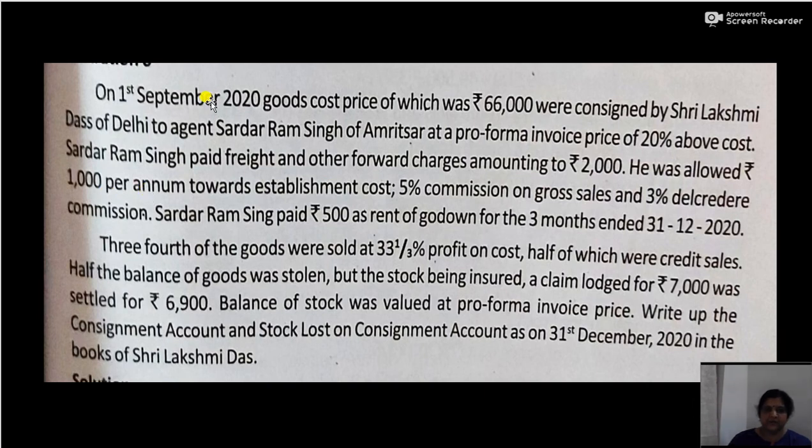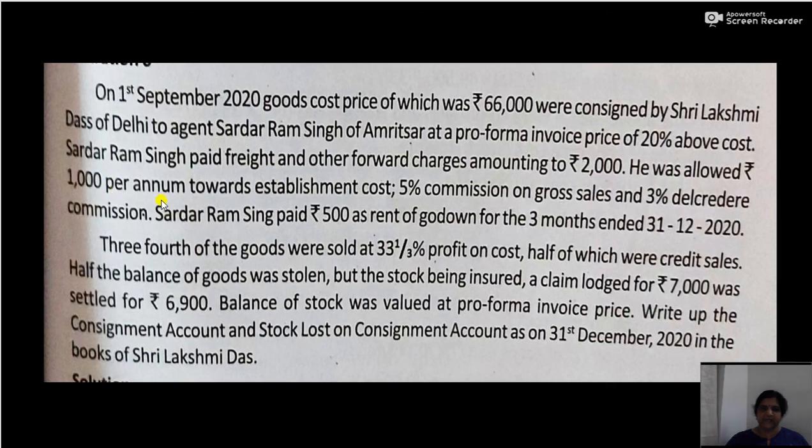Now here, on 1st September 2020 the goods were sent. Establishment allowance is allowed at 1,000 per annum. The godown rent is for 3 months, so we have to assume that establishment allowance has been paid for the 3 months for which the godown rent has been paid by the consignee.